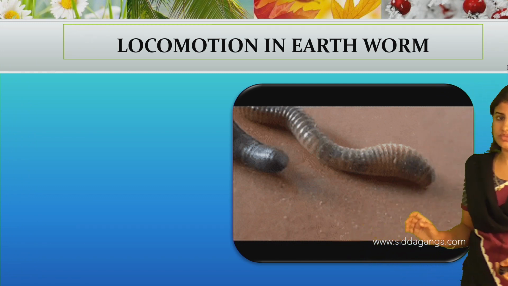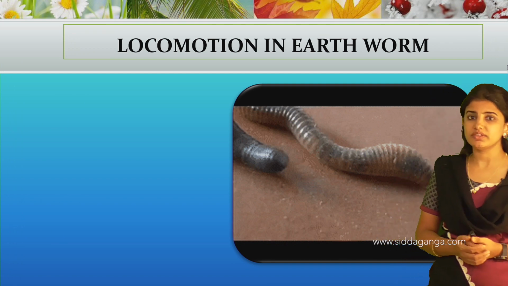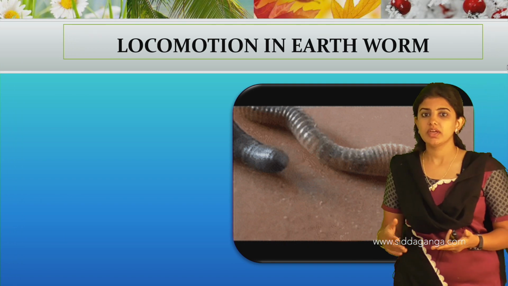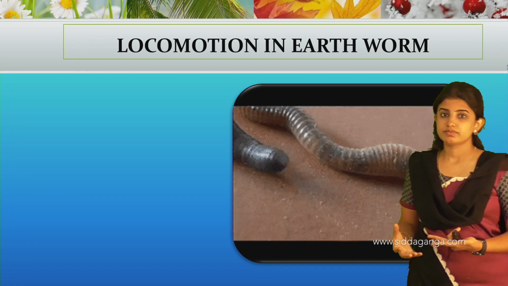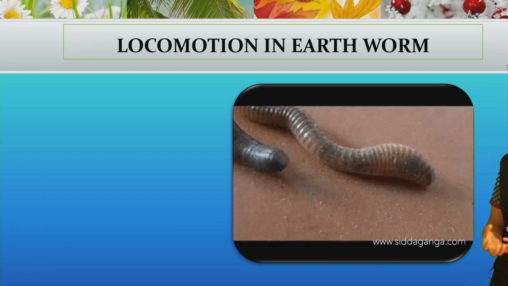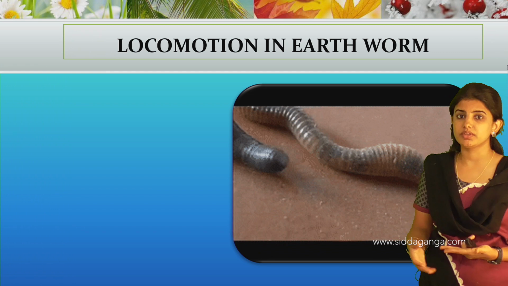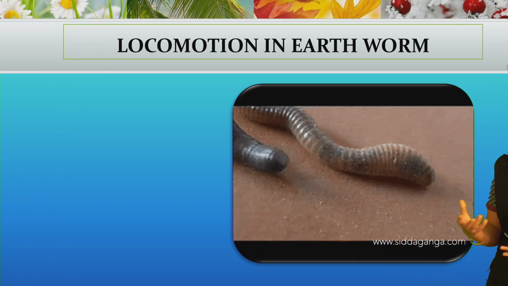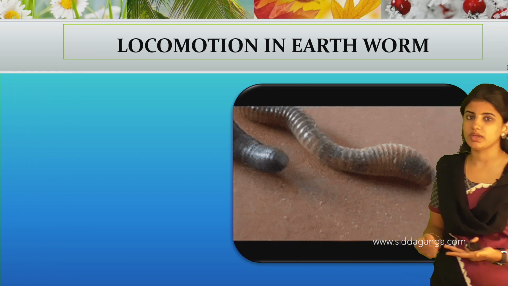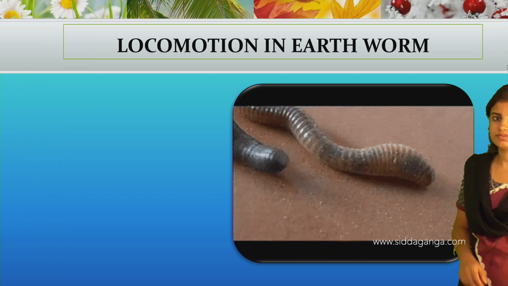So this is how movement in the earthworm takes place. It is also called the farmer's friend because it maintains the fertility of the soil by ingesting materials like soil and then excreting the undigested food, and thereby it maintains the fertility of the soil. And this is all about locomotion in the earthworm.